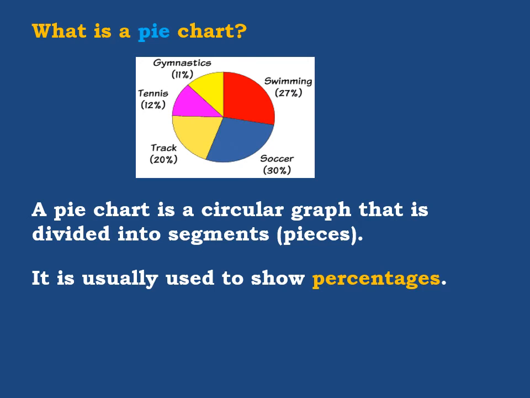If you look at the sample here, you can see the numbers given represent what? They represent percentages. For example, the first one on the top right corner, 27%. Below that we have 30%. Then on the left we have 20%, and so on. So usually we use pie charts when we talk about percentages.